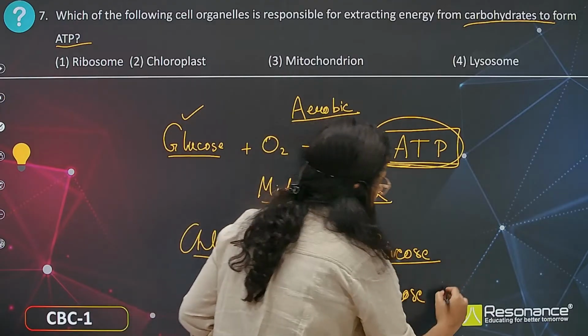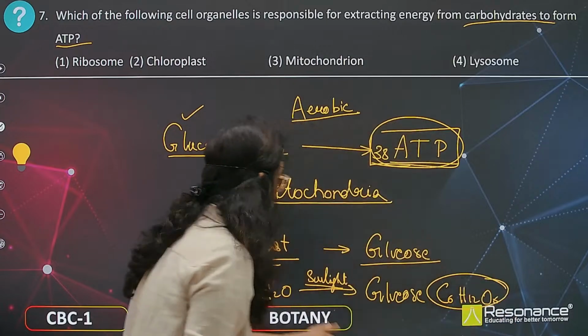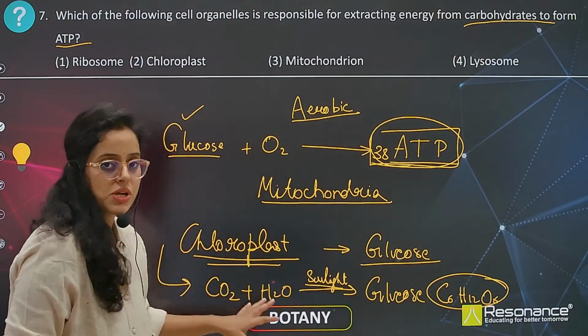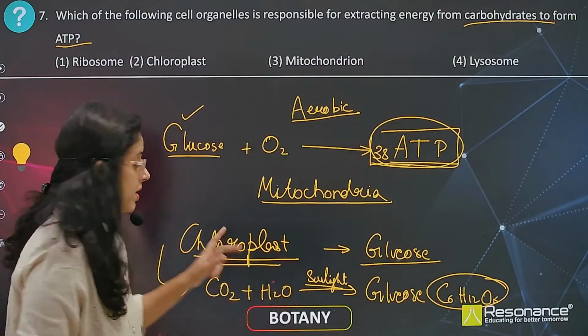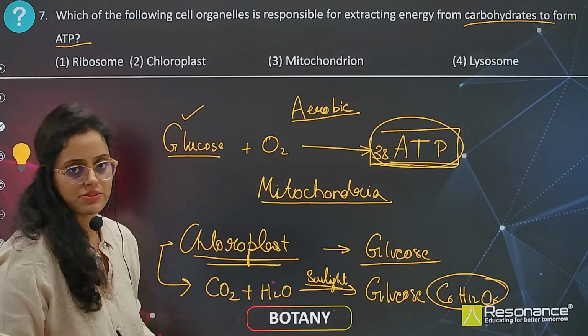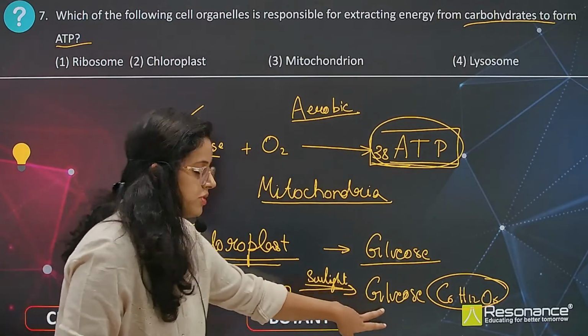What is the structure of glucose? C6H12O6. So the glucose is formed in the chloroplast. If there is a question, in which organelle the glucose or carbohydrates are formed, that is chloroplast.